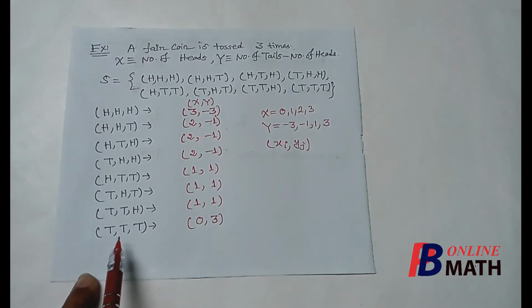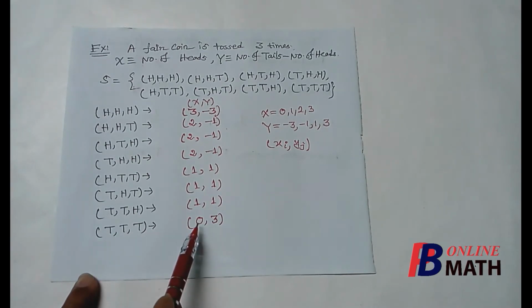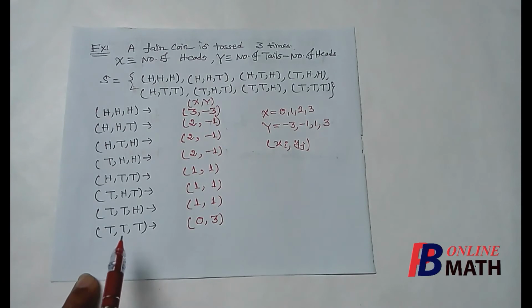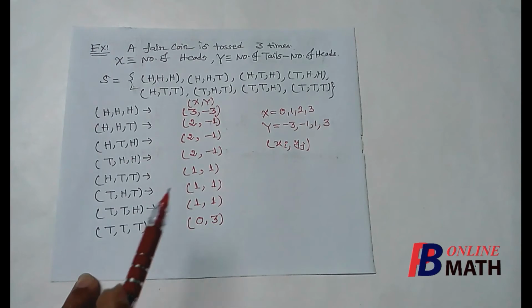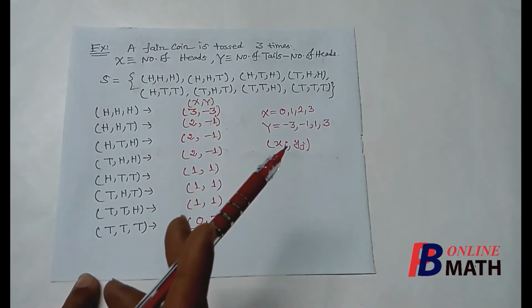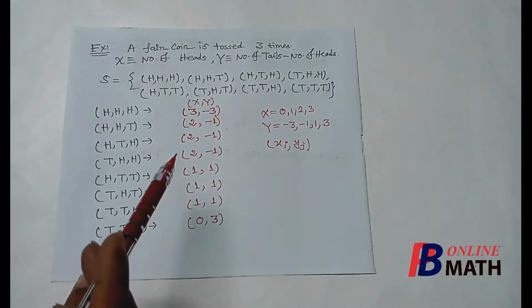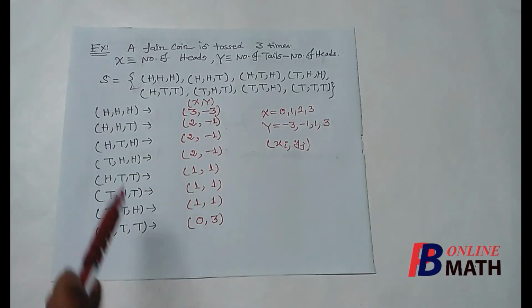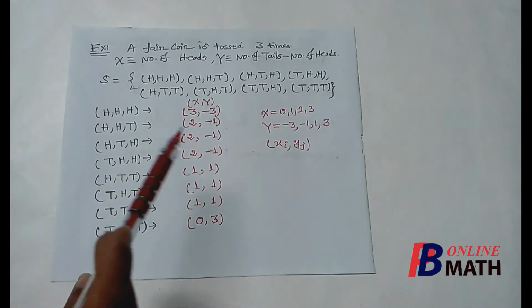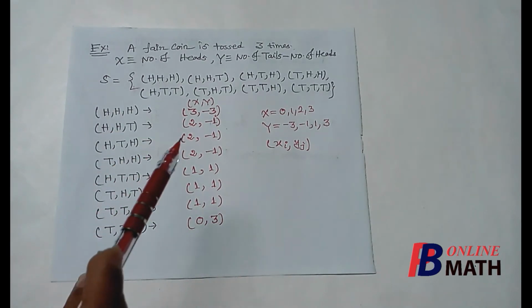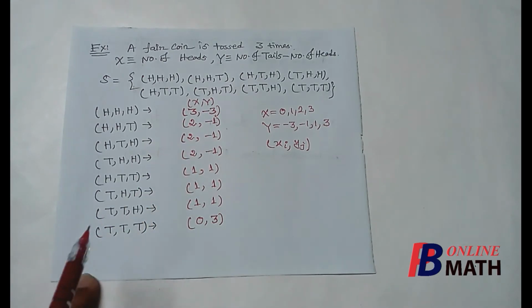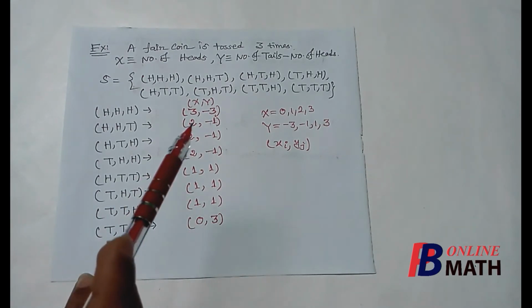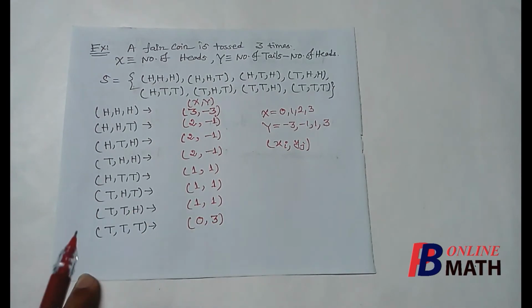And finally the last outcome t comma t comma t. For this outcome the number of heads is 0 and the number of tails minus the number of heads, which is 3 minus 0, is equal to 3. So by this x and y, or by these spectrum values, we have made some unique numbering of these outcomes, because each outcome has only one number and each number is an ordered pair. So actually these are our spectrum values.